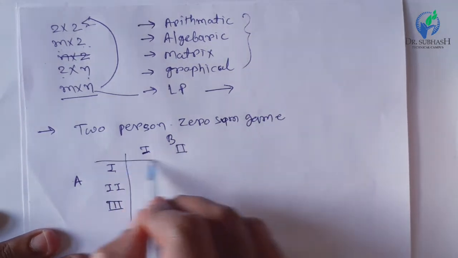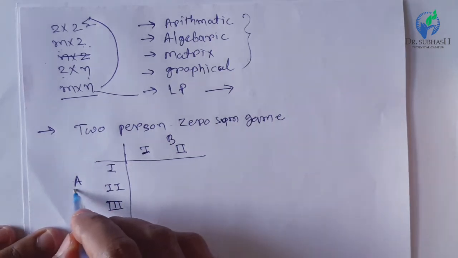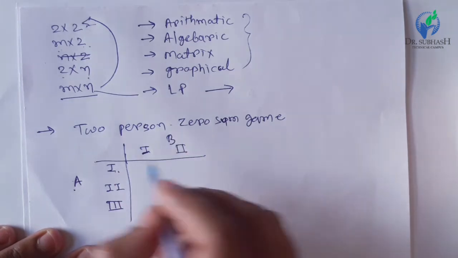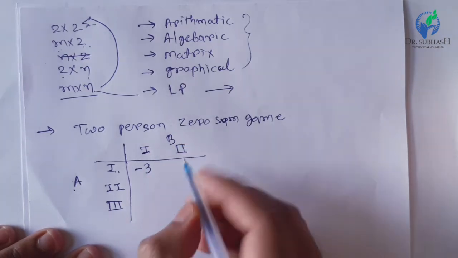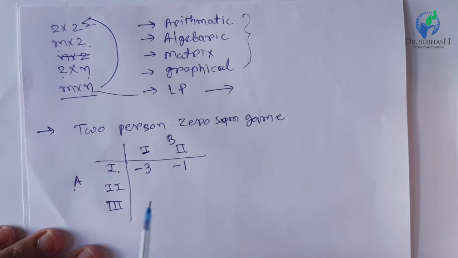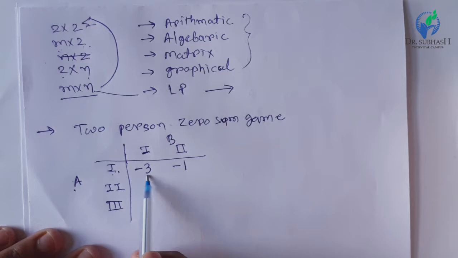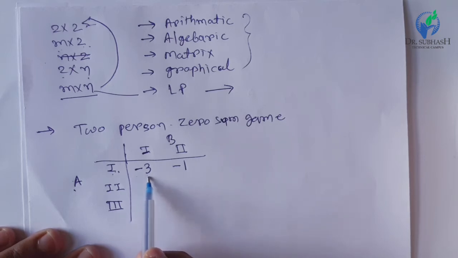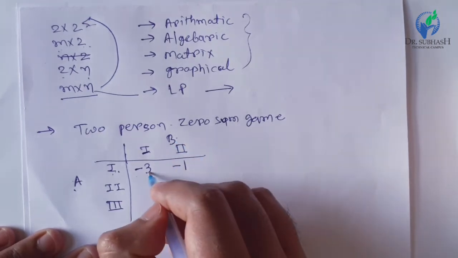Now what happens when both players play with different strategies? Let's consider player A plays strategy number 1 and player B also plays strategy number 1. Let's suppose here the value is -3 and here it is -1. What does it mean? It means when player A plays strategy 1, he gets a -3 rupees profit, or he gains -3 rupees. It means he achieves 3 units of loss. And on the contrary, player B will get 3 units of profit.